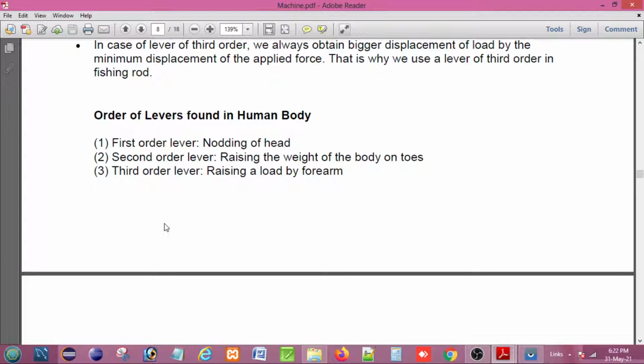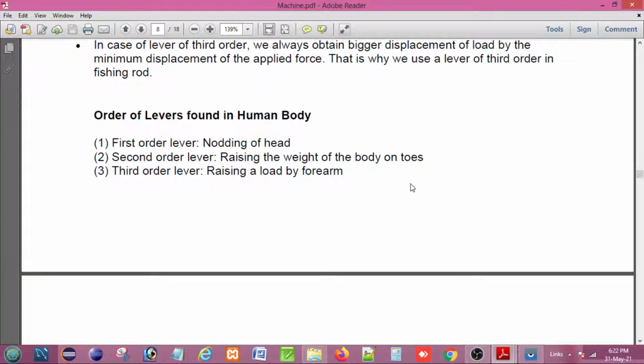And for the class 2 lever, what we find is raising the weight of the body on the toe. In the case of the toe, the fulcrum is just the end point of the fingers, and the load is at the point in between the fulcrum and the effort, and the effort is just on the toe. So raising the weight of a human body on toes is an example of the class 2 lever, or the second order lever.